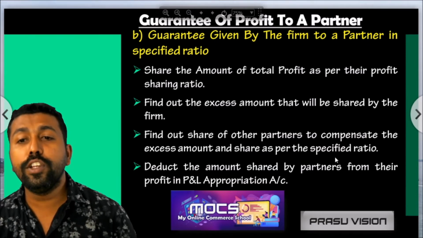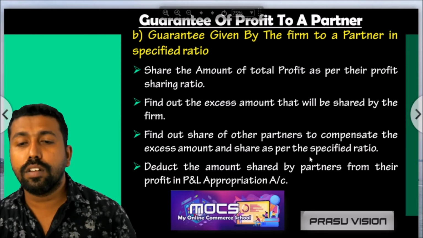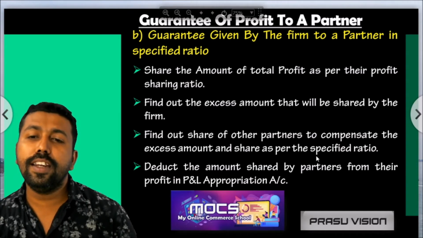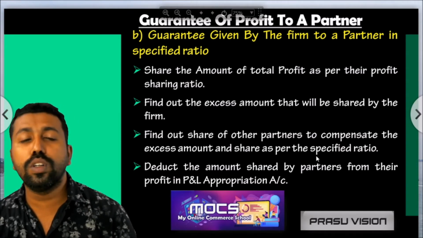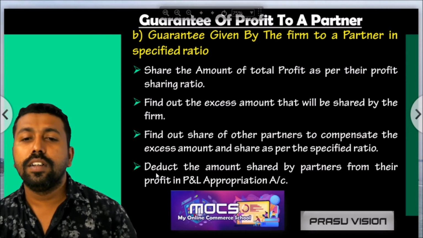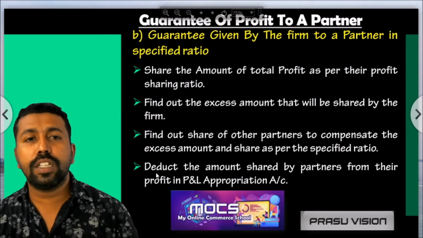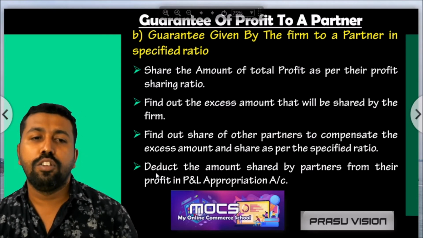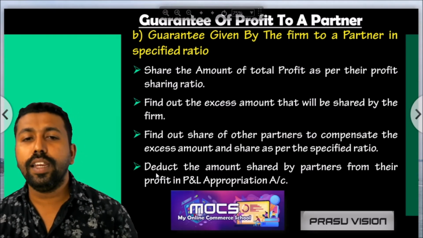After finding the excess amount, the share has to be found as per the specified ratio. Then, as per the previous section, when we prepare the profit and loss appropriation account, we have to deduct what is given to the newly admitted partner for the guaranteed amount of profit.